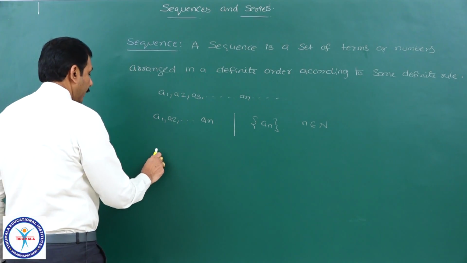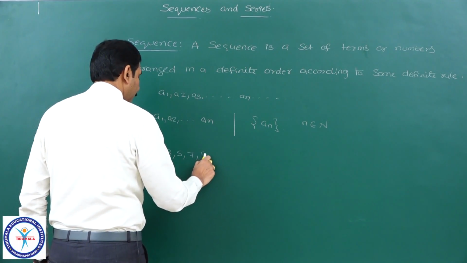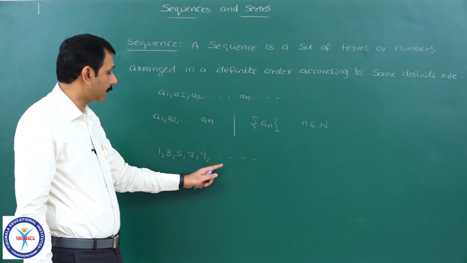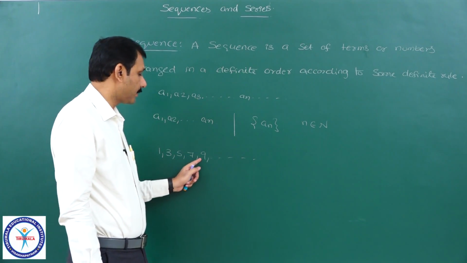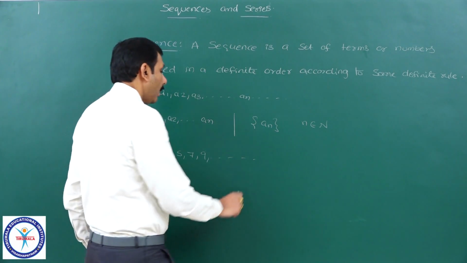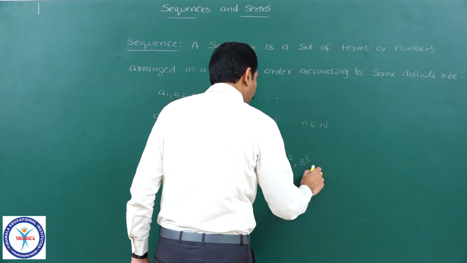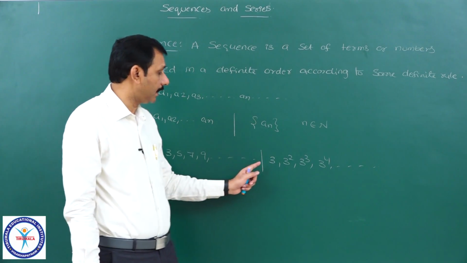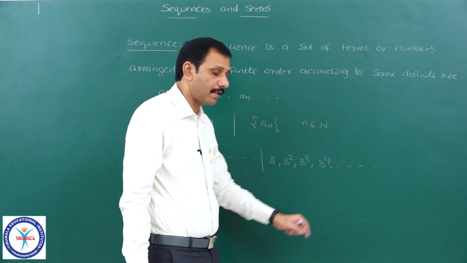For example, if I take 1, 3, 5, 7, 9 and so on, you see these are the terms arranged in a definite order. Therefore, we can say it is a sequence. Or if I take 3, 3 square, 3 cube, 3 power 4 and so on, here also these terms are arranged in a definite order, therefore it is a sequence.